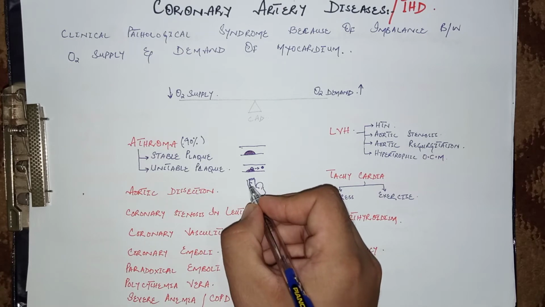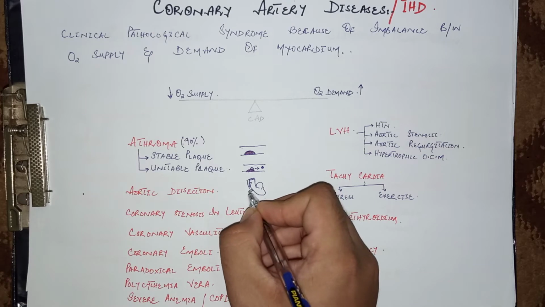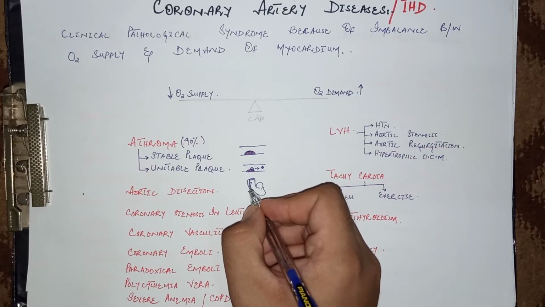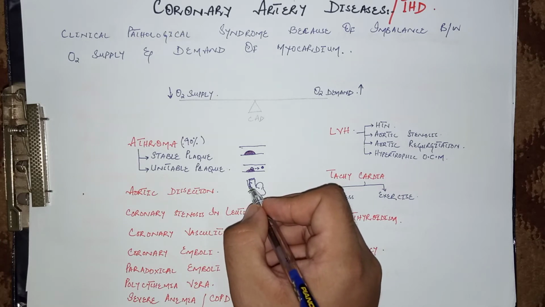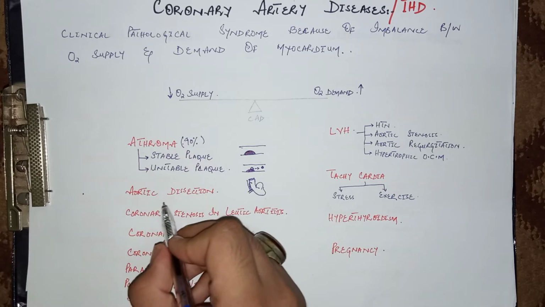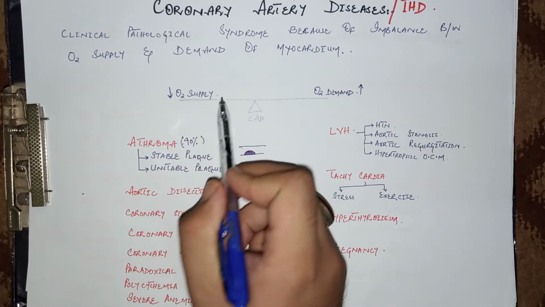Here the coronary artery arises from the aorta, so this blood accumulated between the tunica media and tunica intima presses on the coronary artery. So aortic dissection very rarely decreases the oxygen supply to the heart as well.